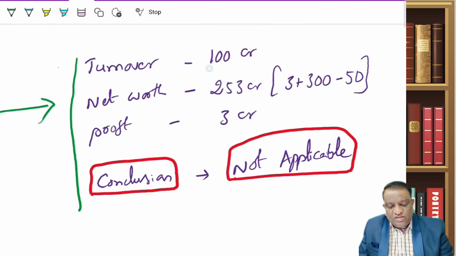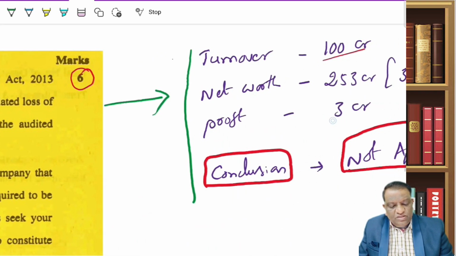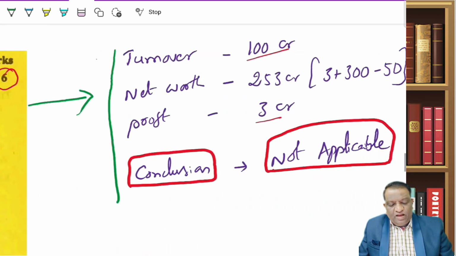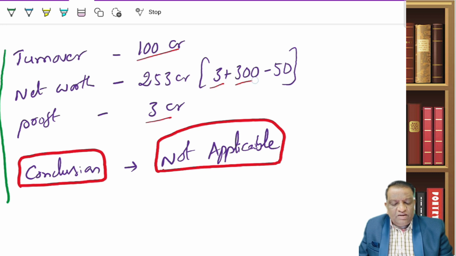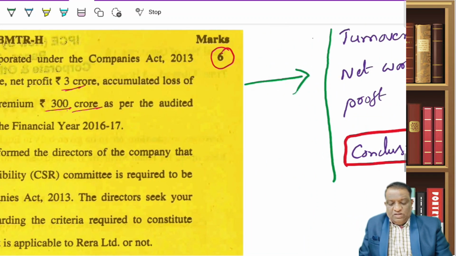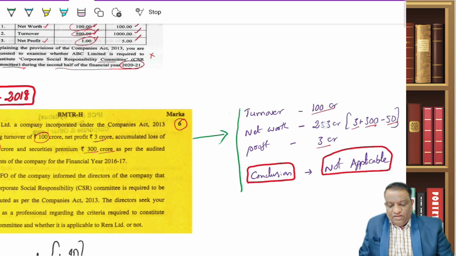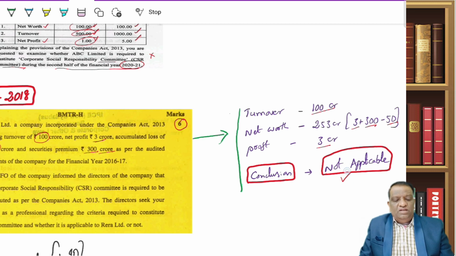Look at it. Turnover he has given is 100 crore. That is what we have plotted. Net profit is 3 crore. Now, the threshold is 5 crore. And for the net worth, what do I have to do? I have to take my net profit, add my securities premium, and reduce my accumulated losses of this 50. I'll put both in one slide so that you can see and compare yourself. So this plus this minus this, I get 253. But since the threshold is 500, the conclusion is it is not applicable. The reason being none of the conditions have been satisfied here.